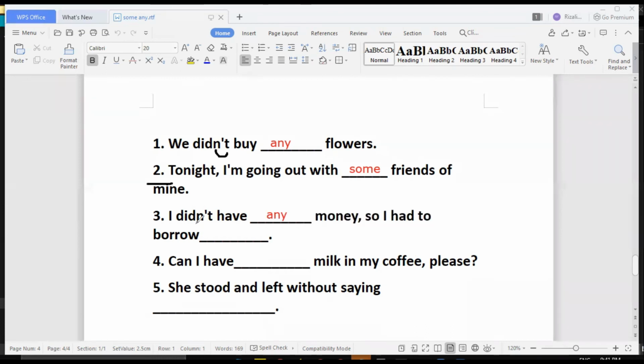So on here we have the word I didn't, meaning I did not. So it's already in a negative form. But on the second one, we have, so I had to borrow some. So the answer on here is some, meaning to say you are already expecting that you are going to borrow some money from someone. So again, this is a positive statement. I had to borrow some money.